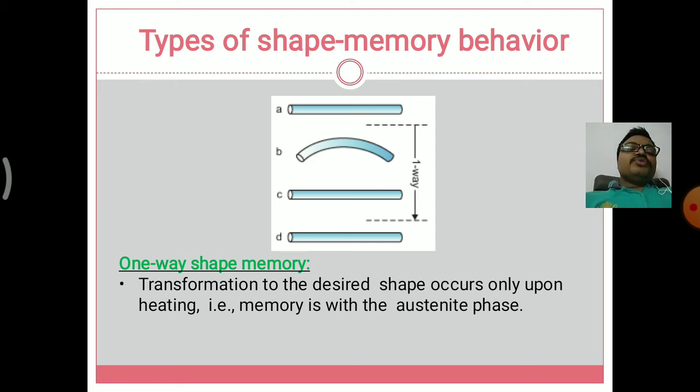And in the D position we see its original shape, that is the one way shape memory behavior. So it gets its original shape by memory owing to the austenitic phase, so memory is with the austenitic phase.